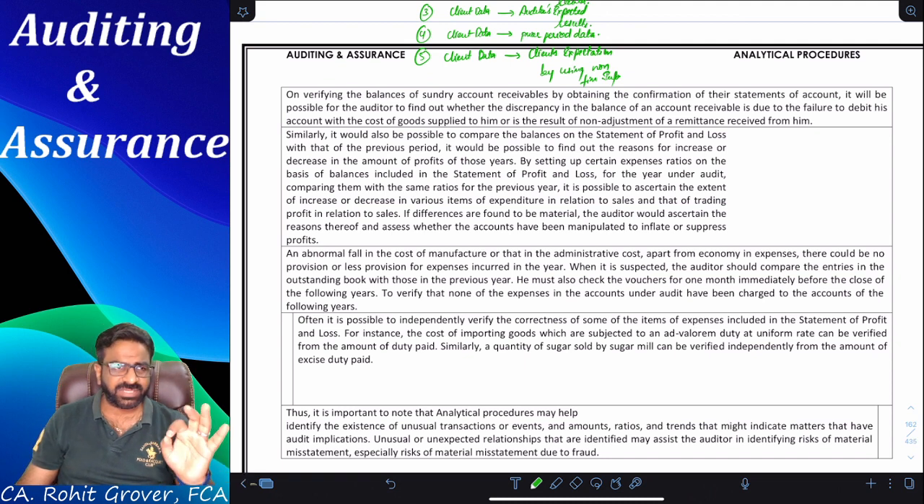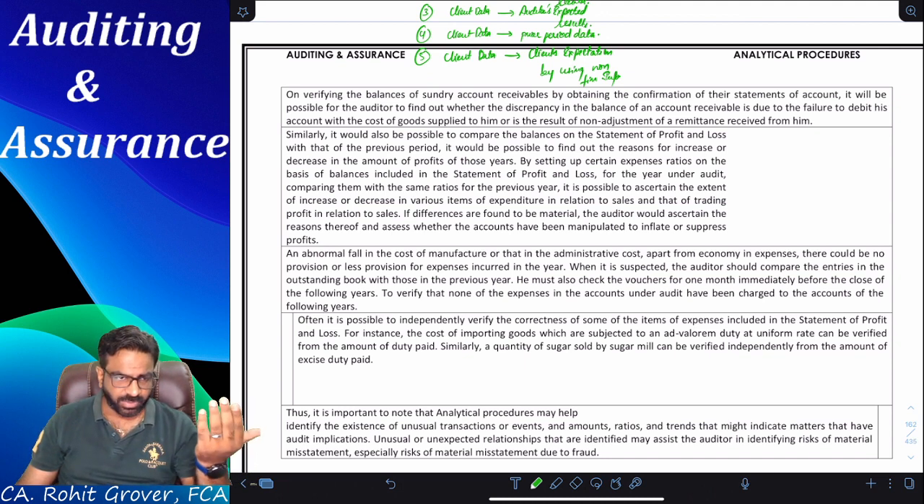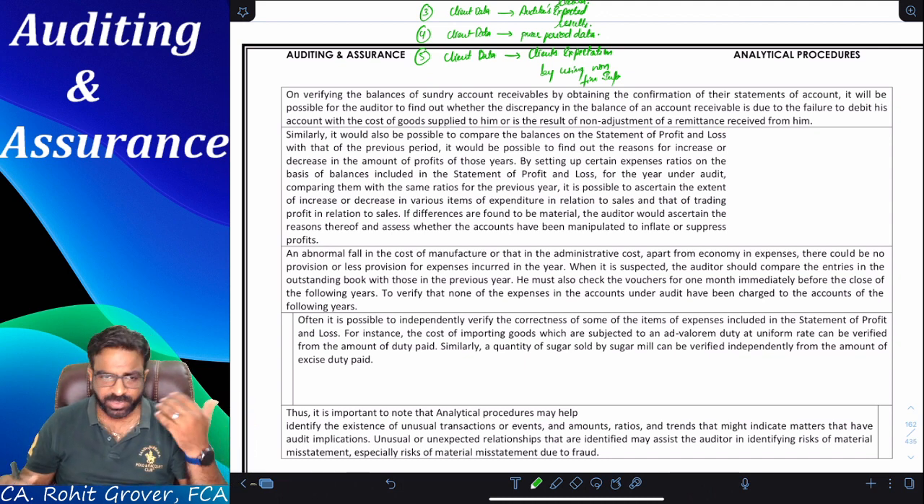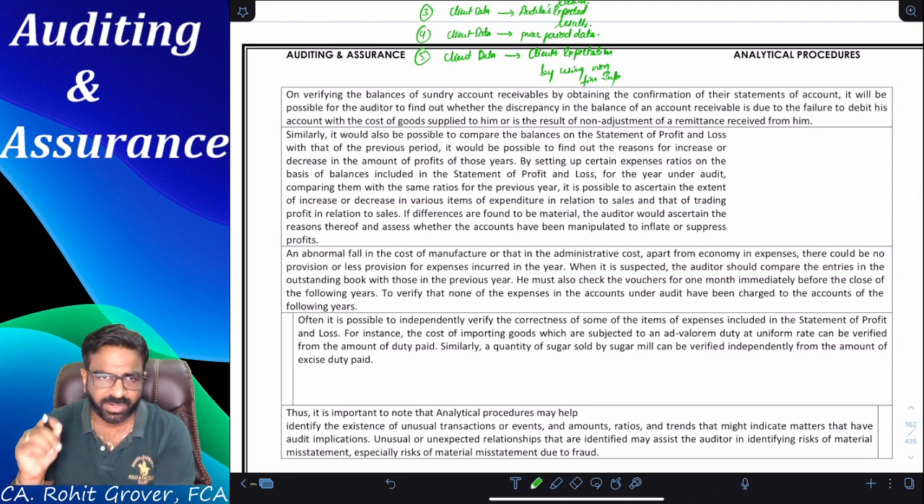And why am I reading each and every word in front of you? The reason is very simple, because you never know from which line they may ask you the MCQ question. So it's very important from my point of view and from your point of view that we should read each and every word given in front of us.